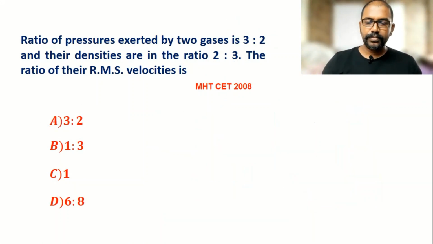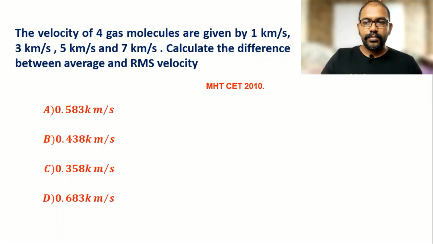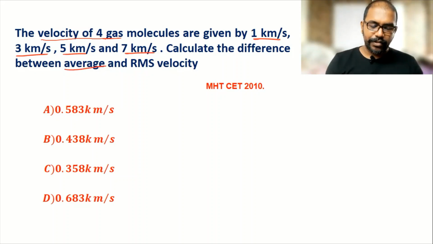Next one. The velocities of 4 gas molecules are 1 kilometer per second, 3 kilometer per second, 5 kilometer per second, 7 kilometer per second. Calculate the difference between average and RMS velocity. Now we have to find two velocities here. Average velocity we find out, as well as RMS velocity, and then we take the difference between these two.